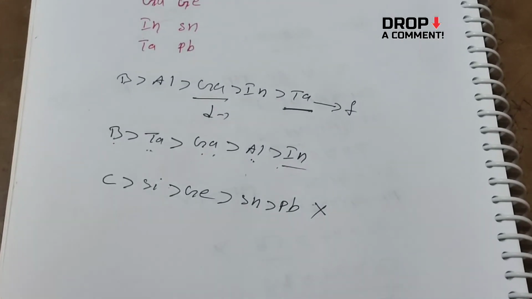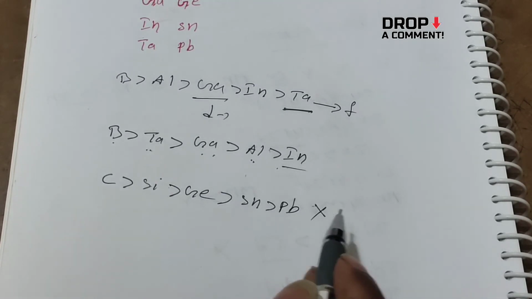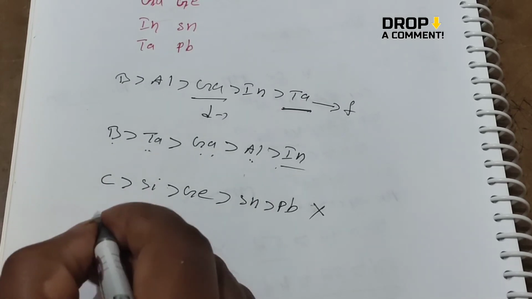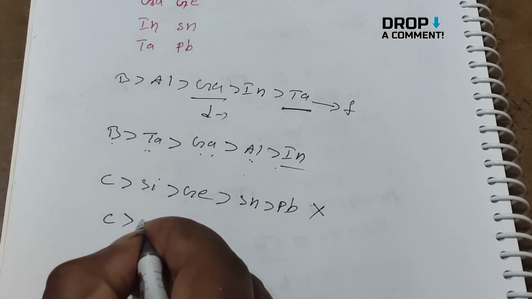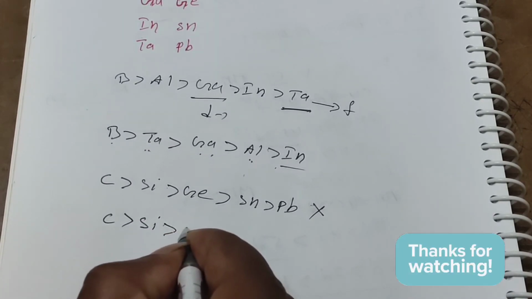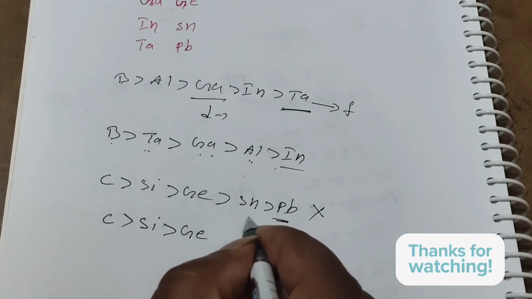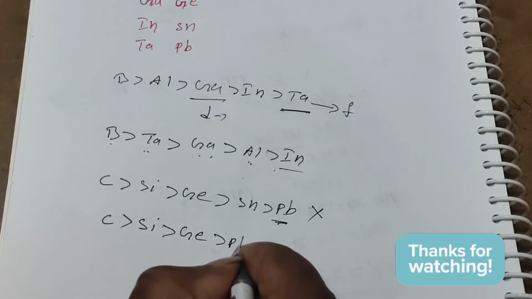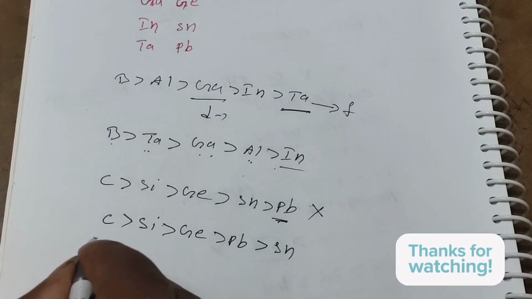Because in the fifth period they have the 5d series, they have a high ionization energy value. That's why the correct order is that carbon has the highest ionization energy value compared to silicon, and silicon has a higher value compared to germanium. And here the order changes: lead has a higher ionization energy value than tin. So this is the correct order.